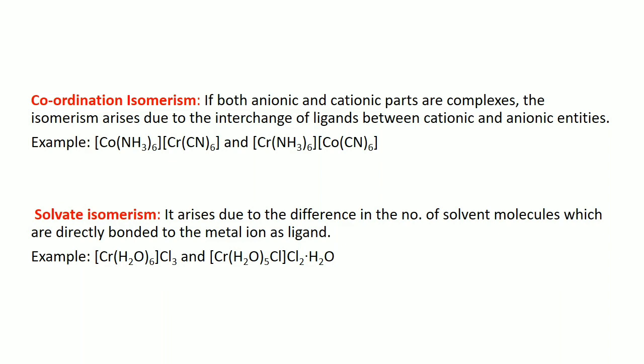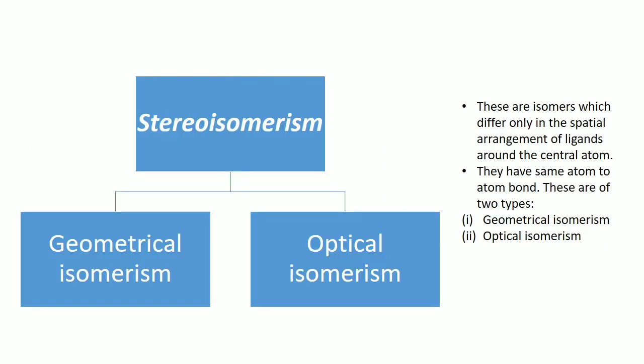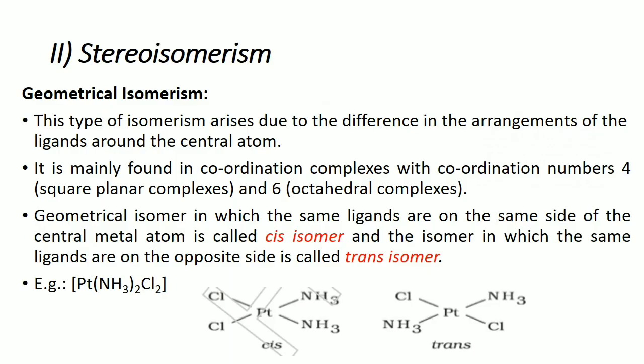Now moving on, the second part is stereoisomerism. What is stereoisomerism? These are isomers which differ only in their spatial arrangement of ligands around the central atom. The arrangement of ligands around the central atom, the spatial arrangement, that is stereoisomerism. This is of two types, geometrical isomerism and optical isomerism. These are the two different classifications of stereoisomerism. You have to now study each of them.